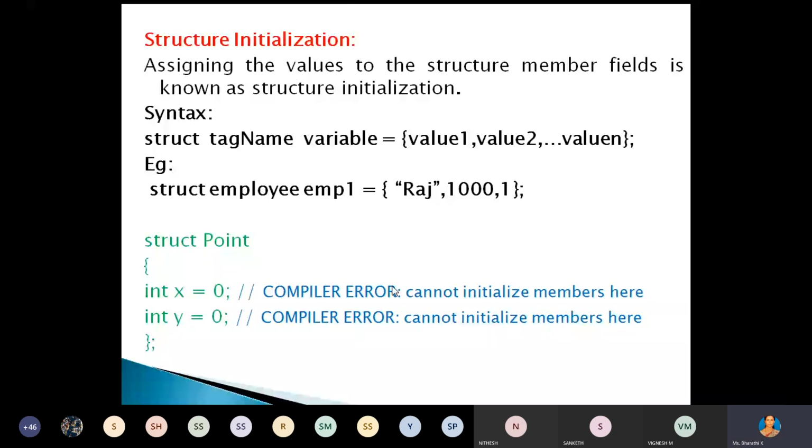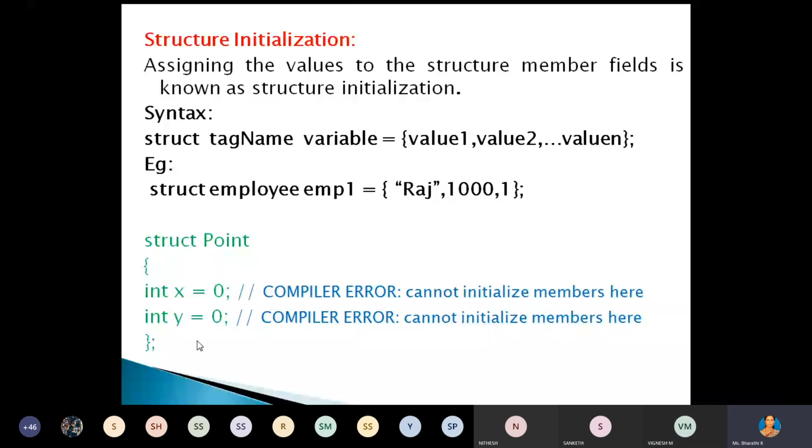Any idea, students? Because it's just a template, ma'am. It's not a variable. It's not an object. It doesn't define any space. Very good. This is just data members. We have not allocated any memory location for these data members, right? Only after creating the variable for the structure, it will allocate the memory location for these data members. So at this time, we have not allocated any memory location for x and y, so we cannot initialize these data members inside the structure.